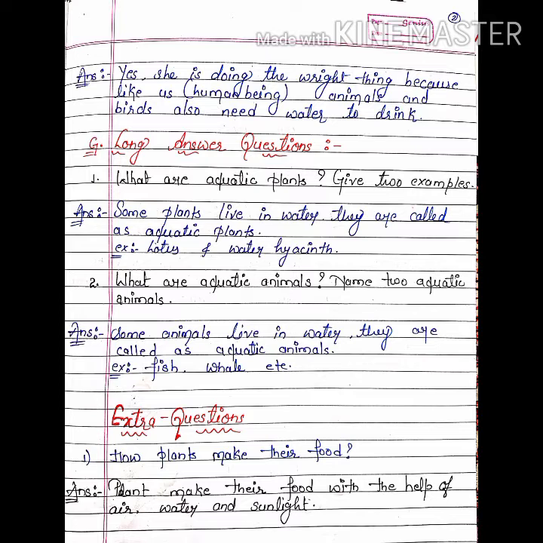Name two aquatic animals. Some animals live in water. They are called aquatic animals. Example, fish, whale, etc. The plants which live in water are called aquatic plants, and the animals which live in water are called aquatic animals. Example is there.